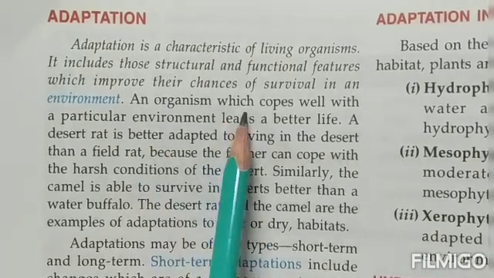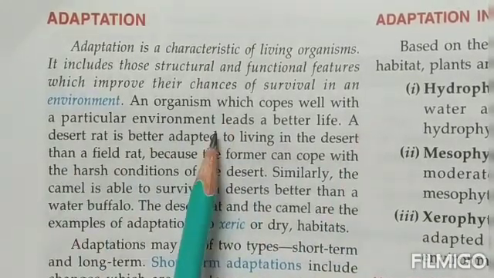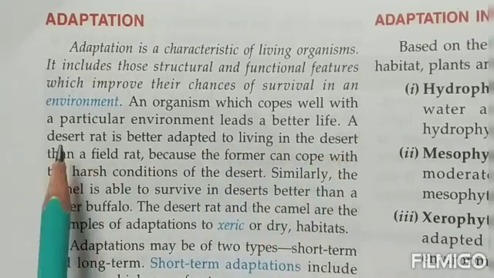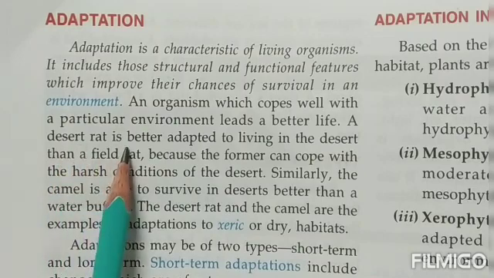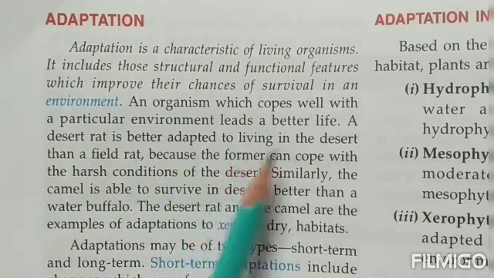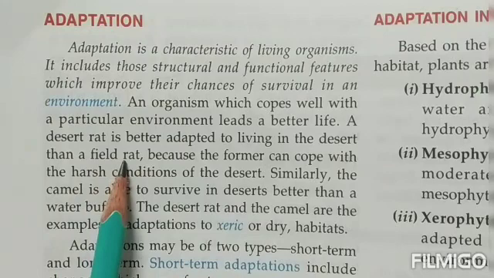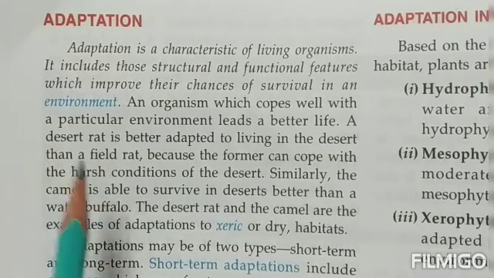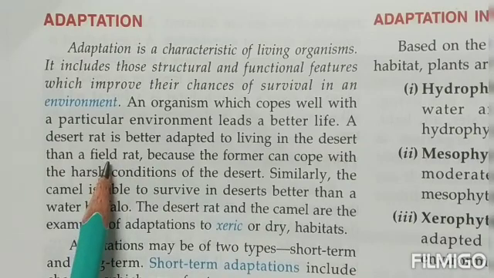An organism which copes well with a particular environment will be able to lead a better life. For example, a desert rat is better adapted to live in a desert than a field rat. Now, desert rats means, children, the rats that are found living in deserts, and field rats are the ones that live in the agricultural field.